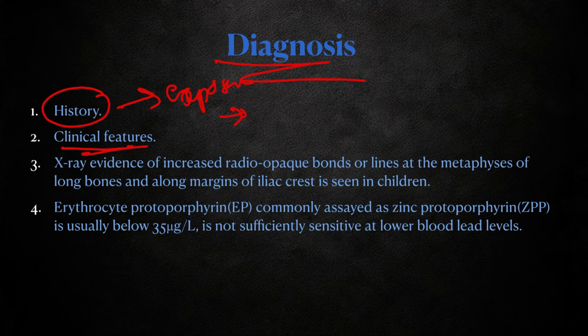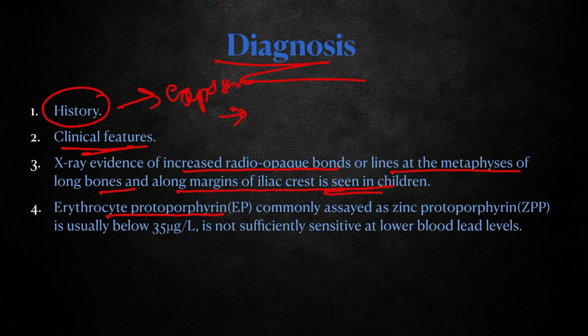Then clinical features, though not specific, like lead line, encephalopathy, and colic pains, are all indicative of lead poisoning. Then X-ray evidence of increased radiopaque bands or lines at the metaphysis of long bones and along margins of the iliac crest is seen in children. If children are exposed to lead, the deposit of lead forms radiopaque bands or lines.